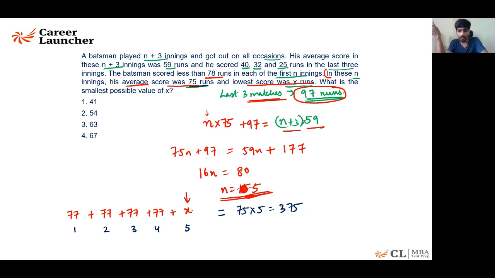So 77 plus 77 plus 77 plus 77 plus X should be equal to 375. What do we have here? 308 plus X is equal to 375. X must be equal to 67. So the smallest possible score in the first 5 innings could have been 67.